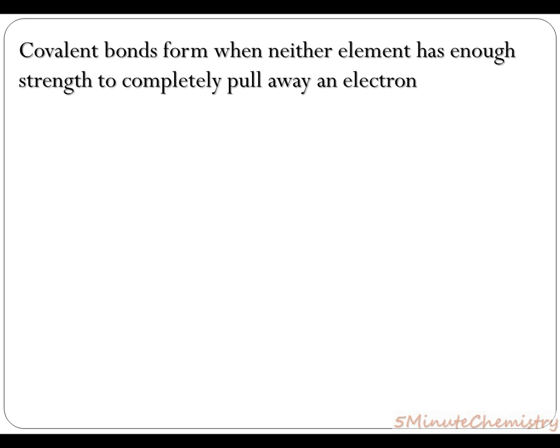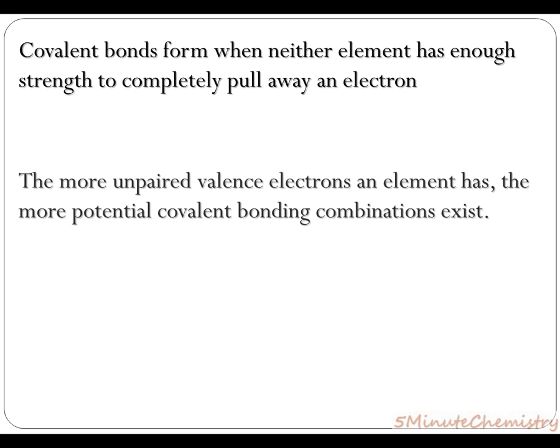Now, as a reminder, covalent bonds will form when neither of the two elements has enough strength to completely pull away an electron. Okay, that's when sharing occurs. We said before that this is when you typically have nonmetals and nonmetals. It could also happen with very low electronegativity and very high electronegativity atoms that fall into the metalloid category. So our covalent bonds can't pull away an electron. The more unpaired electrons an element has, the more potential bonding combinations can exist.